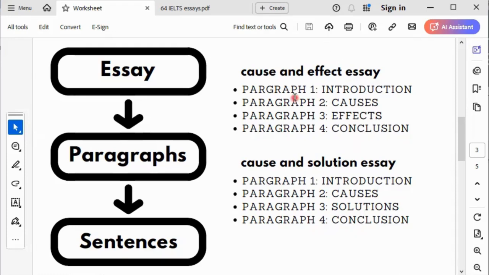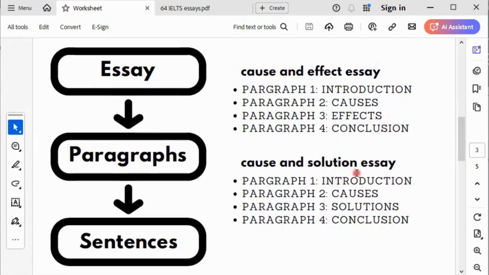Now, if you're writing a cause and effect essay, how do we structure our points? In paragraph 1, you introduce your essay. In writing the introduction, you paraphrase the question prompt and you present your thesis. You write a thesis sentence. I'm going to talk about that later and we'll look at examples. Then in paragraph 2, you write about the causes of that trend or problem. Then in paragraph 3, you write about the effects. What are the effects of that trend, that problem, that circumstance? And then in paragraph 4, you summarize and conclude your essay.